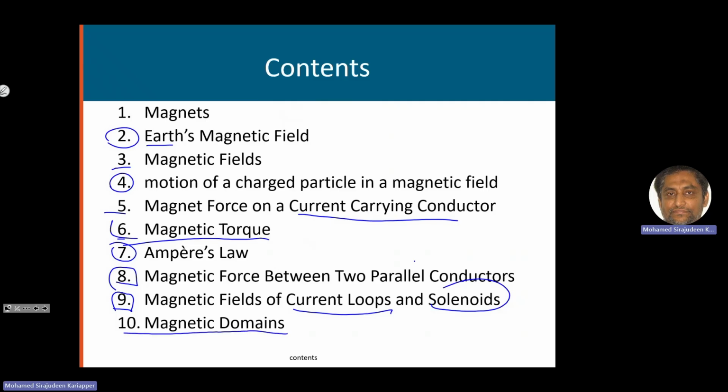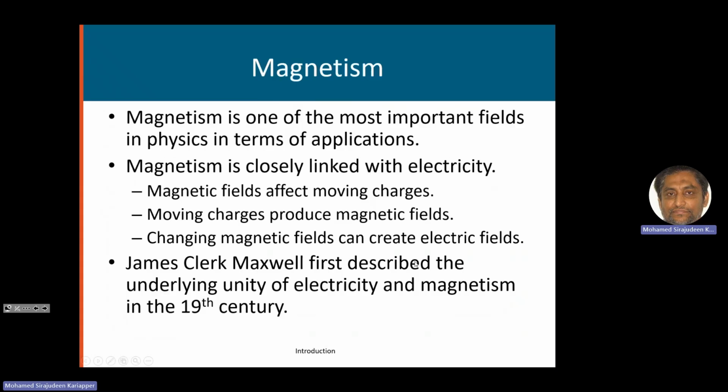Finally, magnetic domains. Then we will see how a permanent magnet is formed. You have seen permanent magnets, like a piece of iron which is permanently magnetic. So we discuss how that happens in these magnetic domains. Right. So a bit of introduction here.